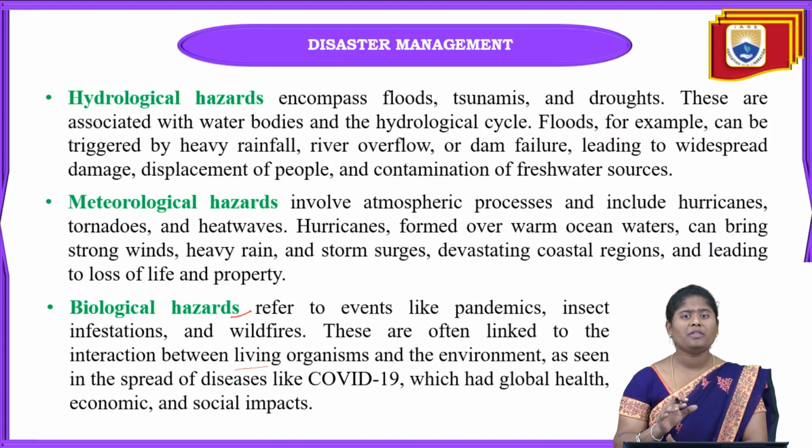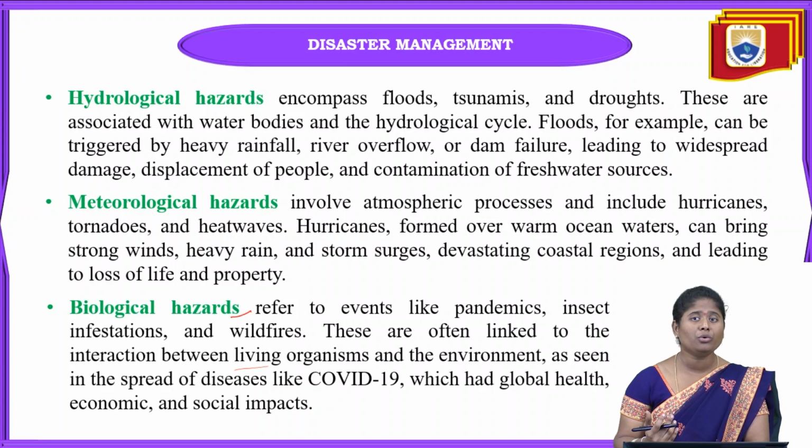Because when biological hazards occur, that can be due to environmental conditions and also their interaction with living organisms, that is, the ecosystem. When there is so much damage to the ecosystem or the environment, because of this biological hazard we are going to lose so many people.